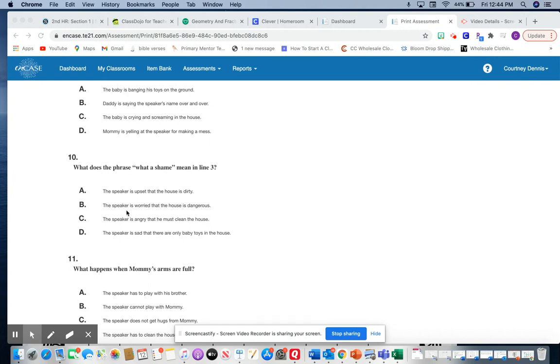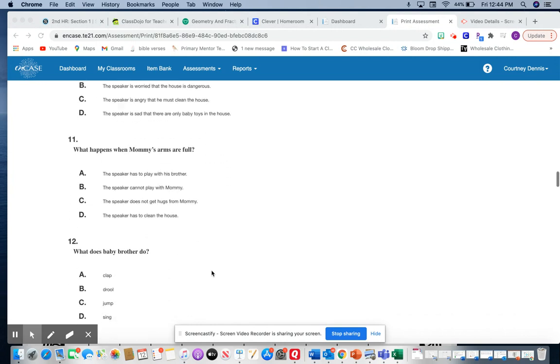So it doesn't say anything about the house being dangerous. It doesn't say that the speaker has to clean the house. And it doesn't say anything about the speaker being sad that there are baby toys in the house. A would be the best answer. The speaker is upset that the house is dirty.